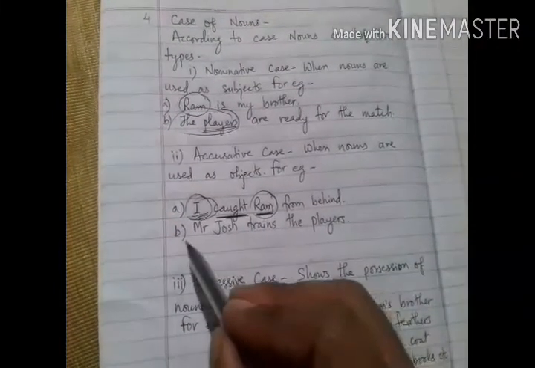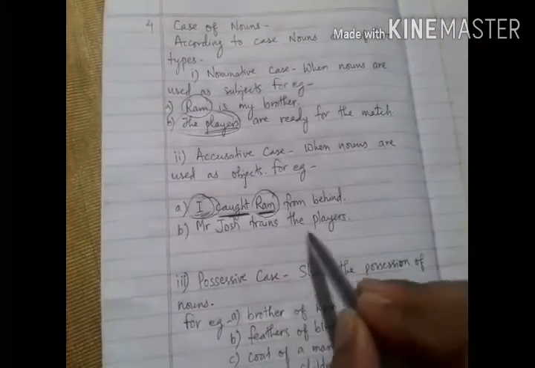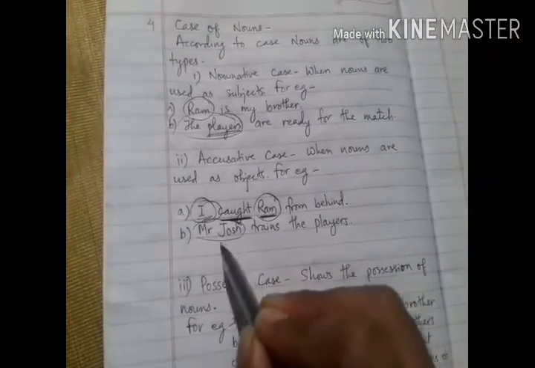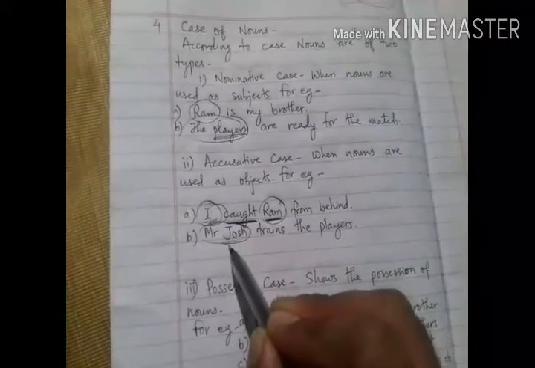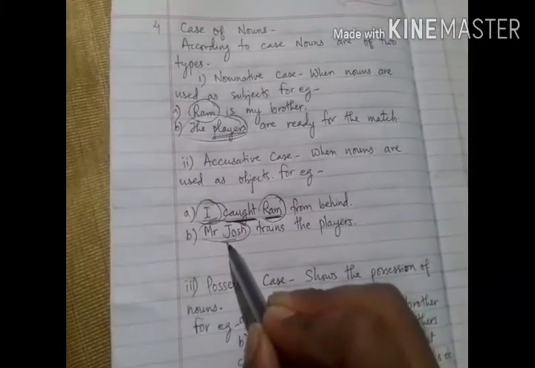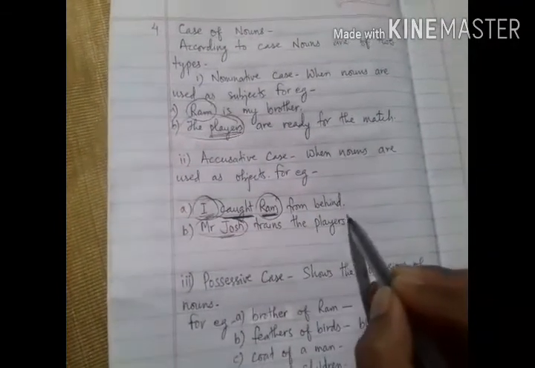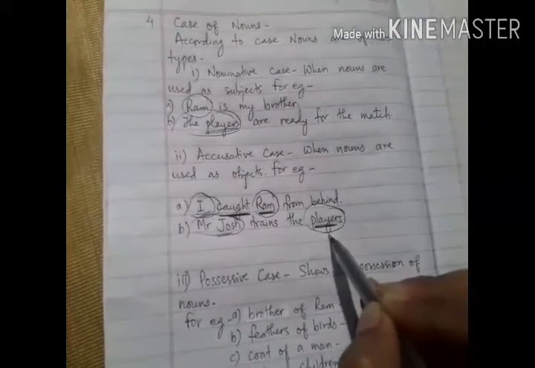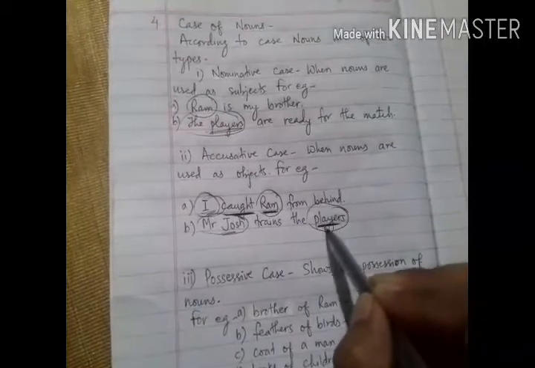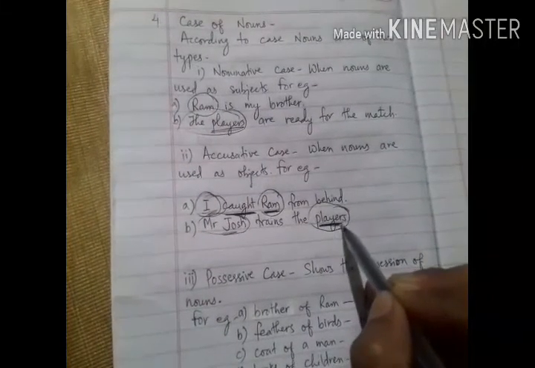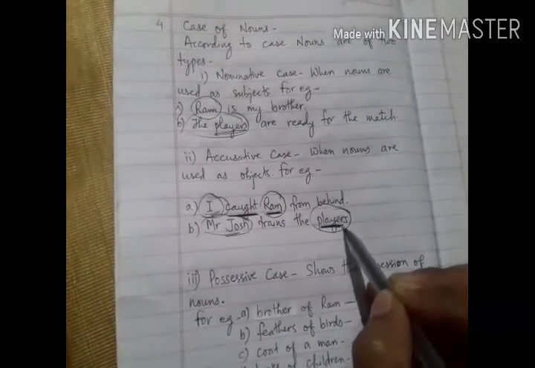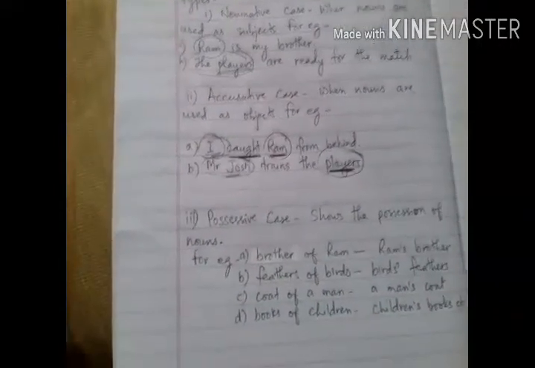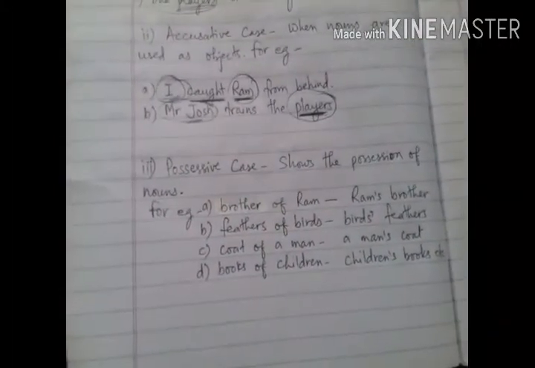Now come to the second example, Mr. Jose trains the players. So here Mr. Jose, if you see, Mr. Jose is also a noun, but here it is used as a nominative case. But here if you see the players, the main noun, players here, the word players is used as an object. So it is an objective case or an accusative case. Okay.